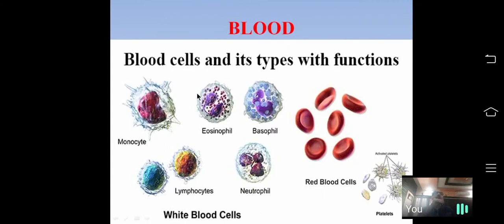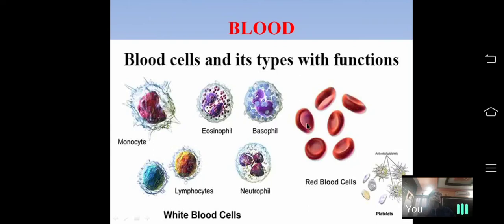All blood cells are produced from the red bone marrow in adults, and in a fetus or embryonic stage they are produced from the liver. Red blood cells are enucleated cells. These cells do not contain a nucleus. These cells are spherical shaped. Inside they contain a respiratory pigment, hemoglobin.